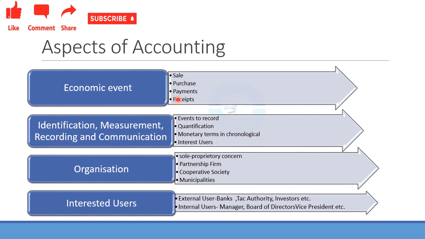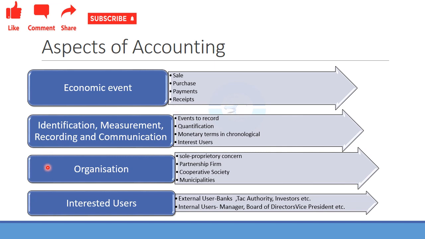So an economic event is occurring in a particular organization. These are some of the economic events which occur in most organizations. In all organizations, these events will occur.